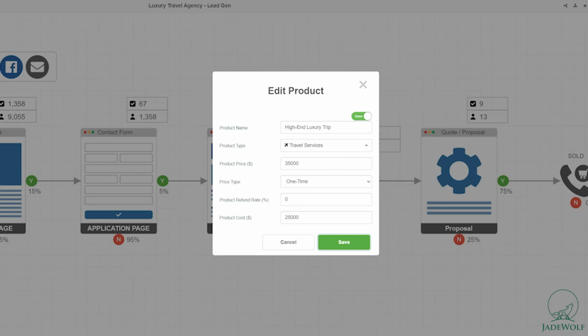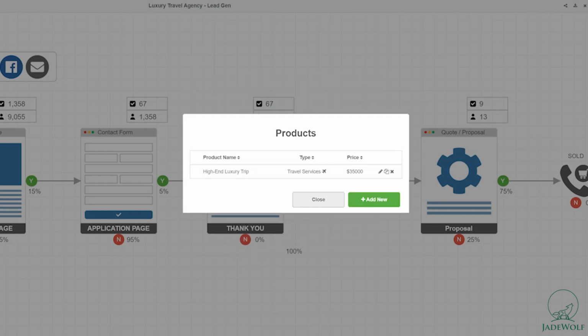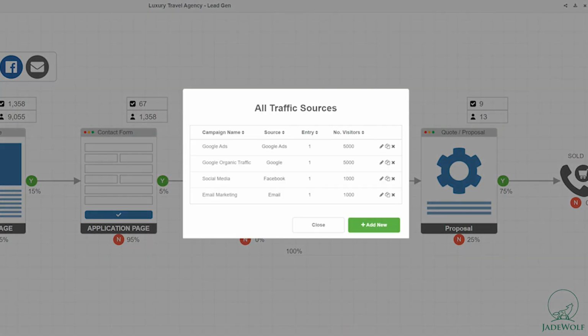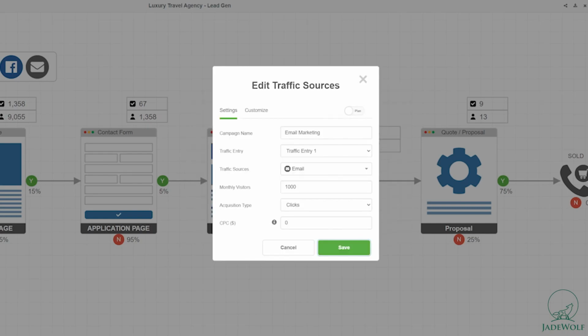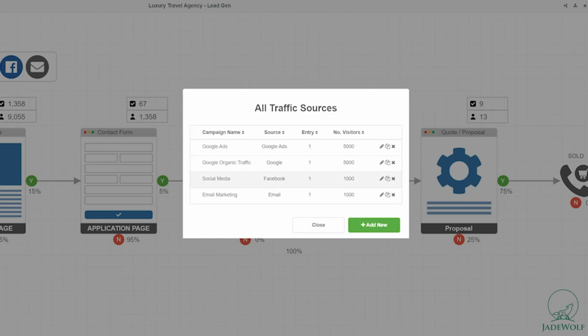Sometimes the profit margins are higher or lower, depending on the supply chain and suppliers that the agency has. But let's assume some values so we can run a little bit of a scenario here. Then we need some online traffic sources. No funnels without traffic. So we have some organic sources here. We have email marketing, right? 1,000 clicks in a month at zero cost, because we're assuming that there is an established email marketing list.